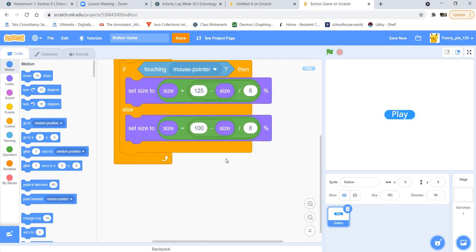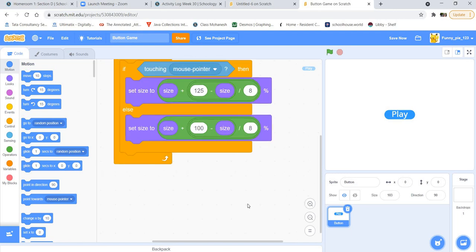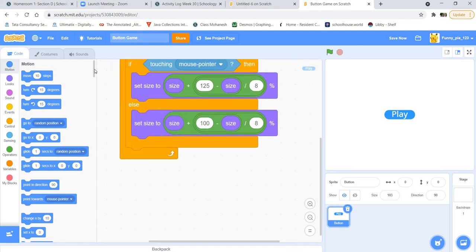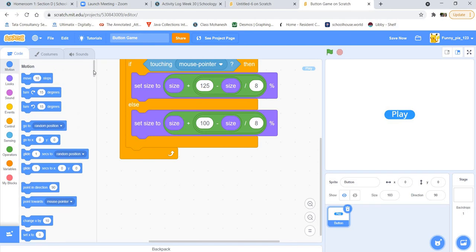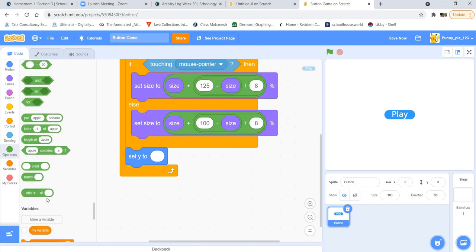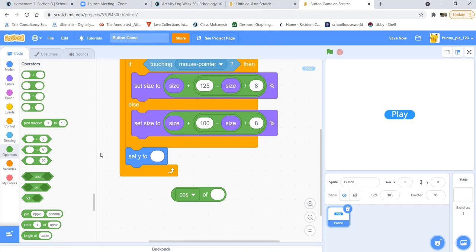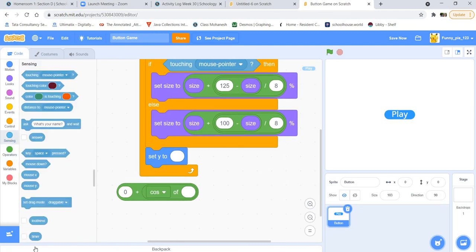Good. Next, we will code it so that it goes up and down and up and down. To do that, go to the motion category and then grab the set y to block and snap it in the end of the script like this. And then go to operators, then grab the ABS of block and then change that to cosine. And go to operators again and grab the plus operator, 0 plus, and then put the cosine right here inside it. Good. Then go to the sensing and then grab this timer block.